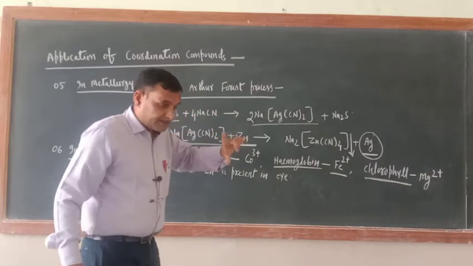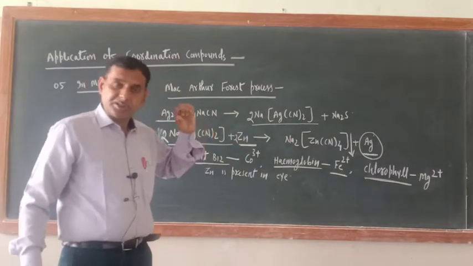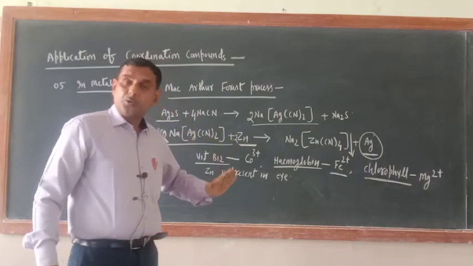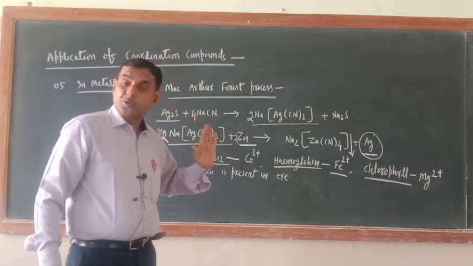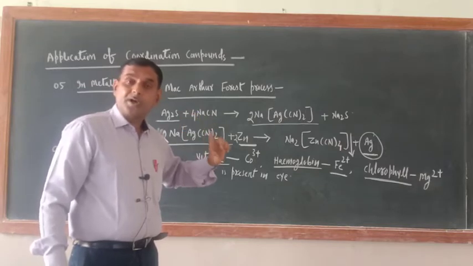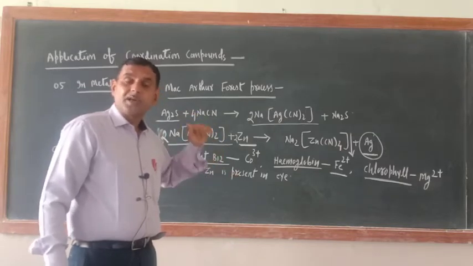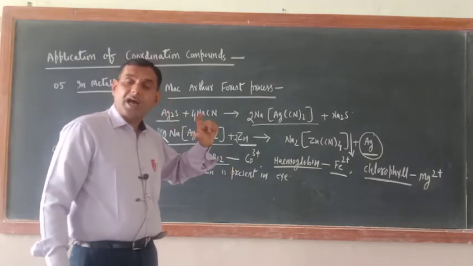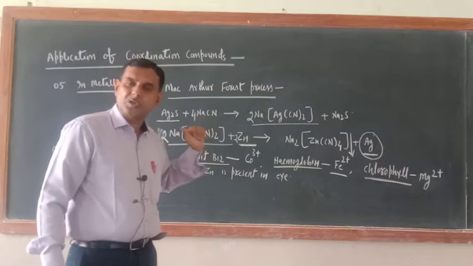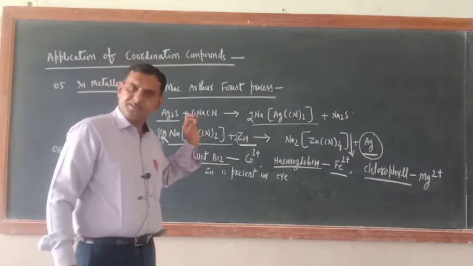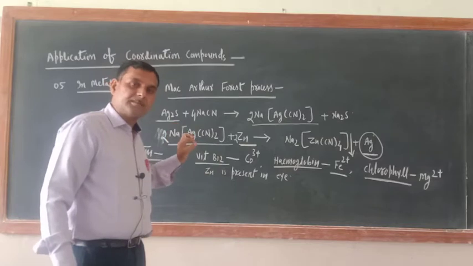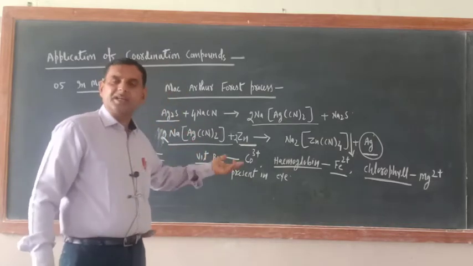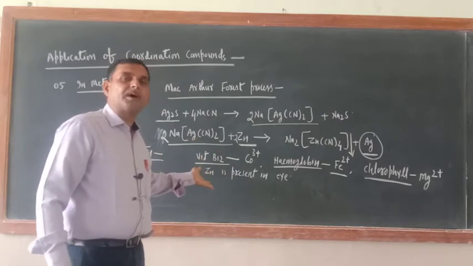Try to understand, zinc is a very important metal. It is not only important for the growth of crops, it is important for our eye also. If the zinc percentage is reduced, our eye will not function smoothly. Of course the quantity is very trace, but zinc must be there in the eye. So zinc is also present in our eye as a coordination compound only.